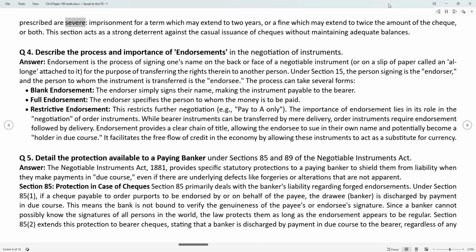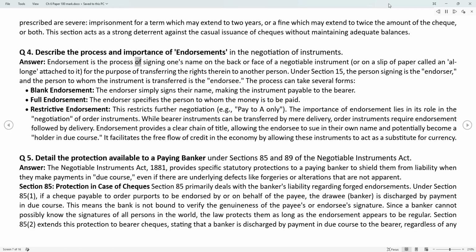The penalties prescribed are severe: imprisonment for a term which may extend to 2 years, or a fine which may extend to twice the amount of the check, or both. This section acts as a strong deterrent against the casual issuance of checks without maintaining adequate balances. Q4. Describe the process and importance of endorsements in the negotiation of instruments.